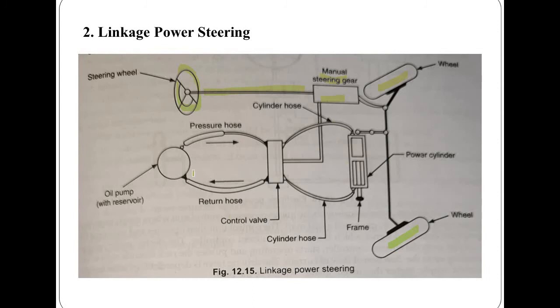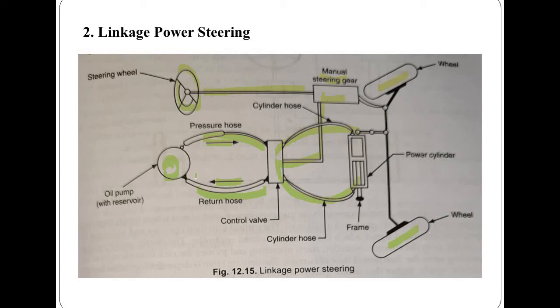Here is the oil pump or reservoir, connected with the control valve with the help of hoses. This is the pressure hose and this is the return hose. The control valve is connected with the manual steering gear, and along with that it is connected with the frame, and the frame is also connected with the front axle.